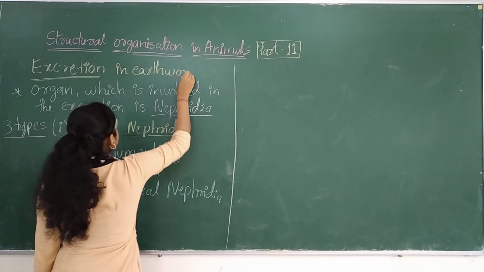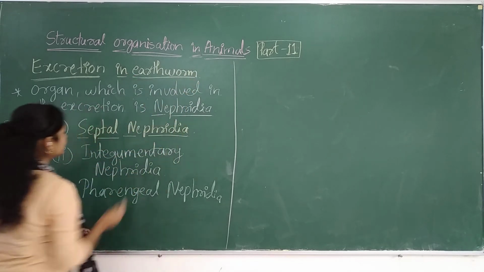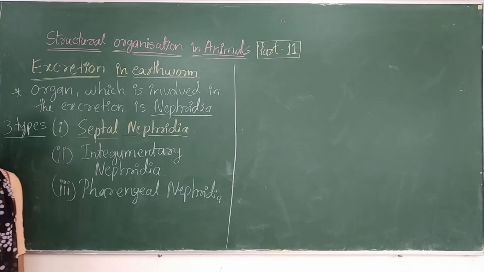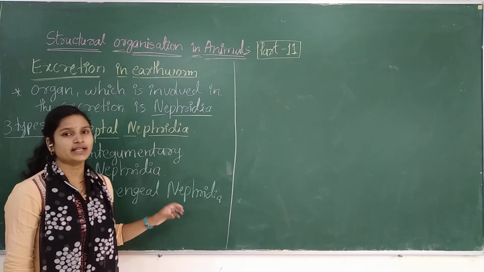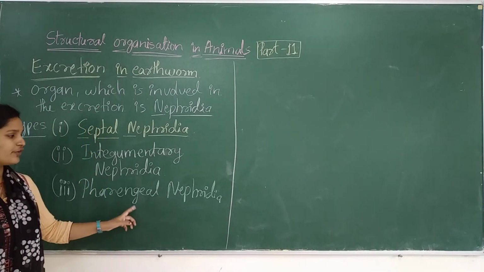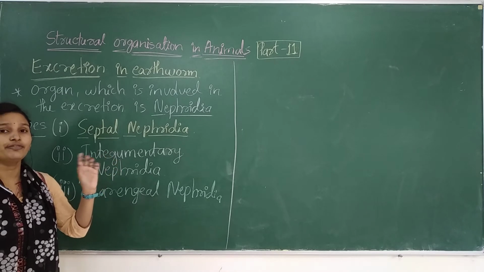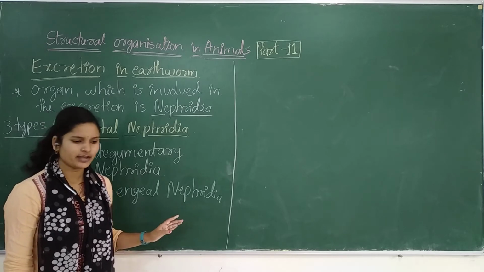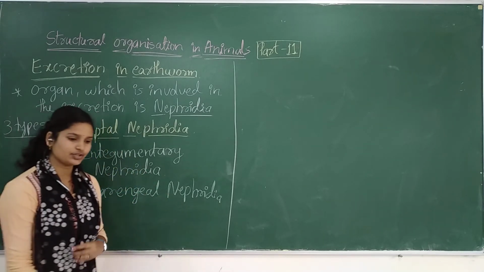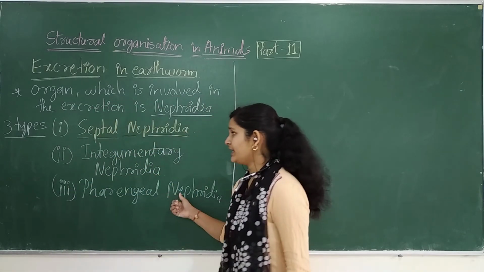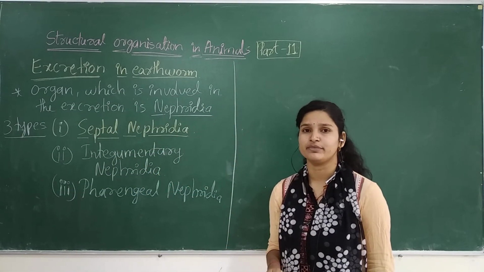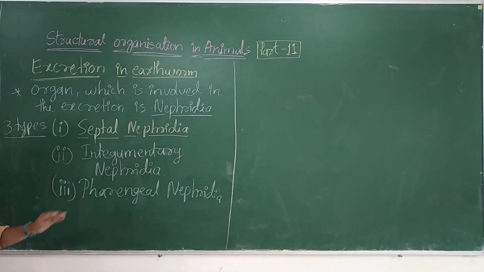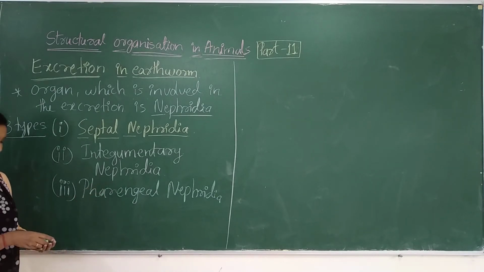These are divided into three categories. First one, septal nephridia, integumentary nephridia, and third one, pharyngeal nephridia. These will be present in pairs. Three pairs of cleft will be arranged at the pharyngeal region, and that we call pharyngeal nephridia. Even though we have categorized them based on the position of the nephridia, their function remains the same. There is no change in the function. The function remains the same, even though the structure differs.